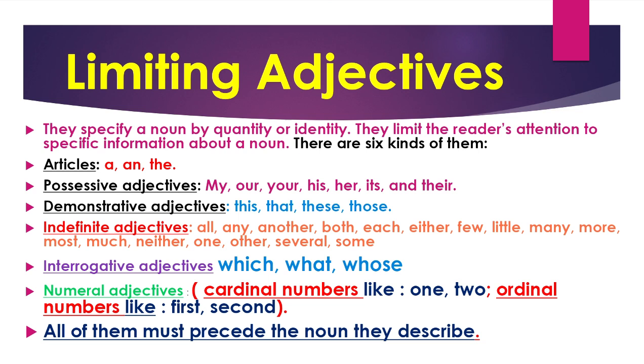Number 1, articles. A, an, and the. The boy is good. An elephant is enormous. A girl is nice. So a, an, the, all of these, when they come before the noun, we consider them limiting adjectives. Possessive adjectives, and there are 7 in English. My and our, this is for first person. Second person, we have your, and third person, singular, we have his, her, its, and plural, we have their.